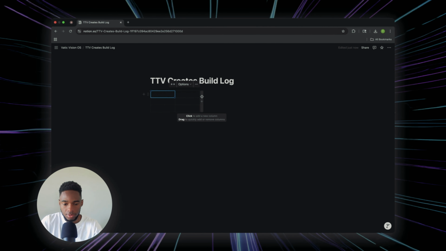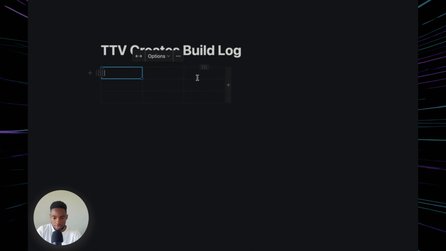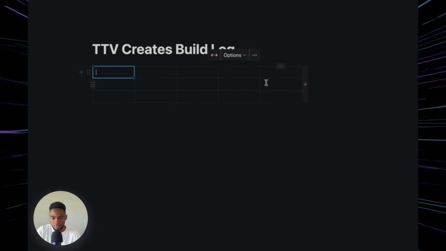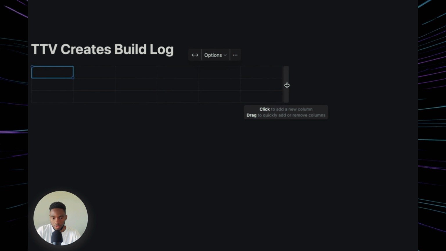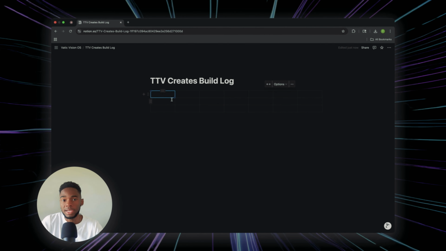With this table, we'll make it 7 columns. I just want to have some basic information within this table to keep track of everything I'm publishing, everything I'm learning, and everything I'm creating within TTV Creates. So the first column will be our date section. Second one will be our title. Third will be the focus area. Fourth, we'll go ahead and do our A-roll.